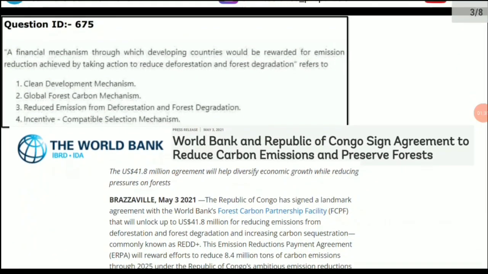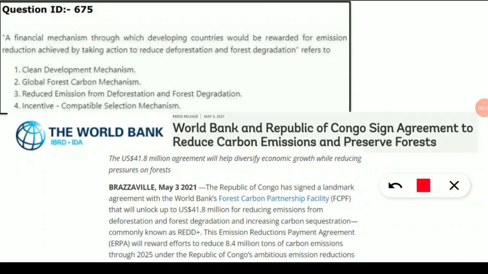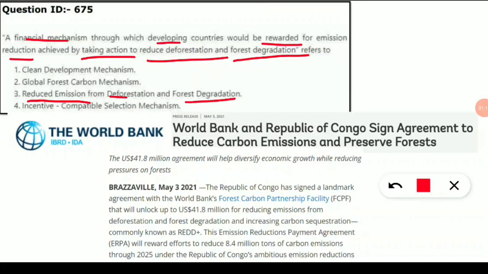Coming to the next question. This is question ID 675, in which the question is asking for a financial mechanism through which developing countries would be rewarded for emission reduction achieved by taking action to reduce deforestation and forest degradation. From the question itself, it is giving the hint, reduce deforestation and forest degradation, that means it is asking about REDD plus or REDD initiative, that is Reduced Emissions from Deforestation and forest Degradation, to help the developing countries in order to achieve the emission reduction.